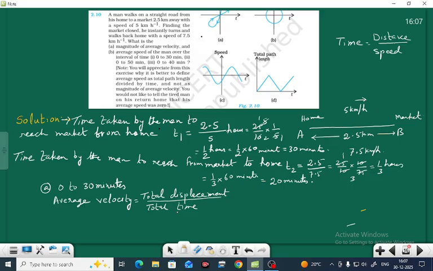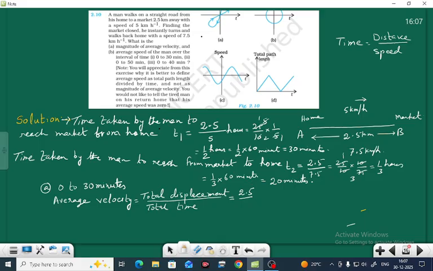You have to find the average velocity: total displacement by time. Now we'll find what the displacement is. 0 to 30 minutes, that means from A to B. What is the total distance? 2.5 kilometer. And what is the total time taken? Total time taken is half hour.